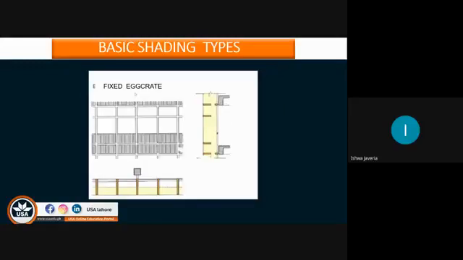Then we have the fixed egg crate. For the fixed egg crate, we have the front wall like this, and on the side elevation, we have such a condition. These are some of the gaps inside your panels, inside your louvers, and this is the plan of your fixed egg crate.